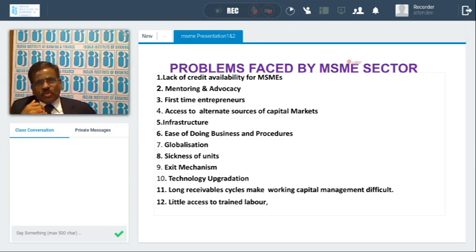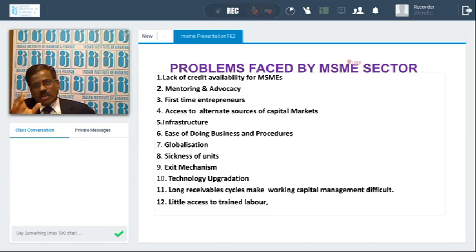If you see the ease of doing business, in fact, as per last year's report, there are about 60 government agencies to be approached for setting up one unit. Different departments have to be approached to get formal clearances, licenses, etc. You can imagine the amount of workload involved, because these are all single persons. Only 1% or 2% of MSME units have dedicated staff, not like corporates where several professionals are engaged to deal with situations. Here, only one person is available. The promoter himself will be doing all these activities. So he will not be able to approach all the departments simultaneously.